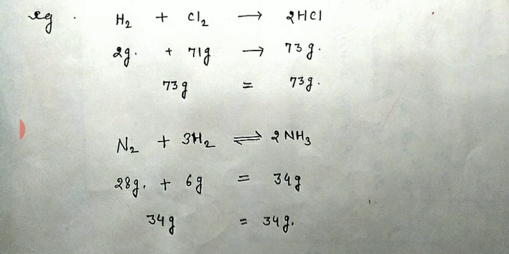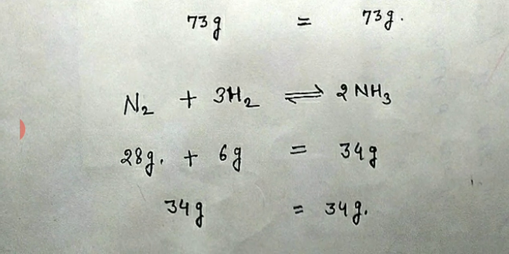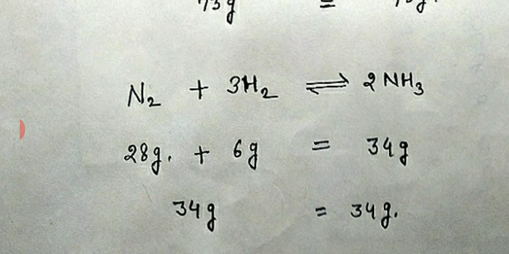We can understand this law with another example. Nitrogen gas N2, when it reacts with hydrogen gas H2, reacts in 1:3, means 1 molecule of nitrogen reacts with 3 molecules of hydrogen, and it will give 2 molecules of ammonia.